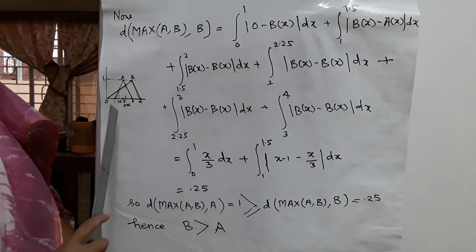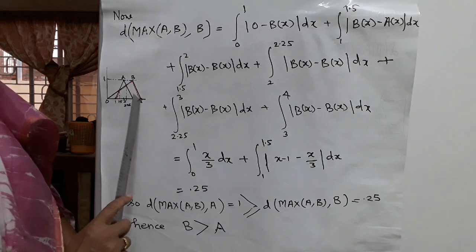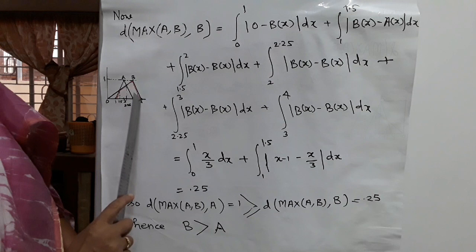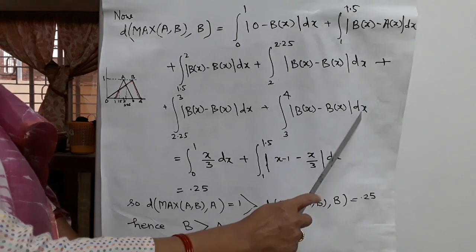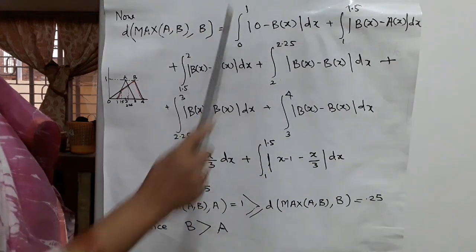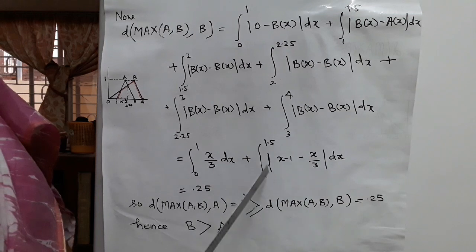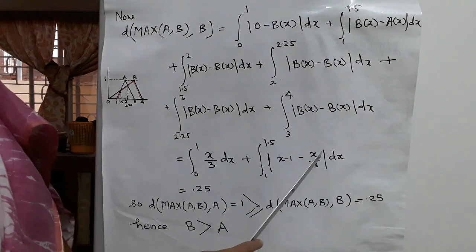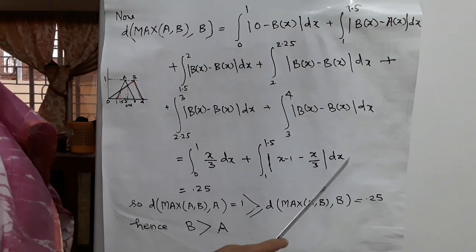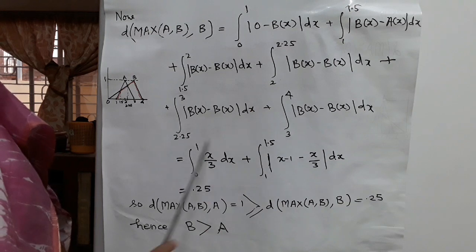Now for 3 to 4, as you see, max(A,B) is the same as B(x), so mod B(x) minus B(x) dx. So from 0 to 1 only B(x), so x by 3 dx, plus from 1 to 1.5, B(x) minus A(x), x upon 3 minus (x minus 1) dx. When we solve these integrations, we get 0.25.